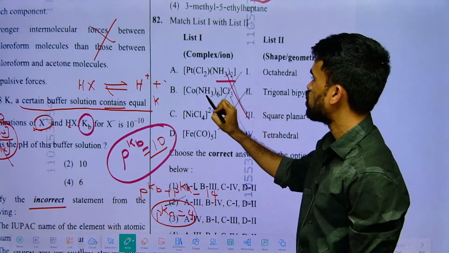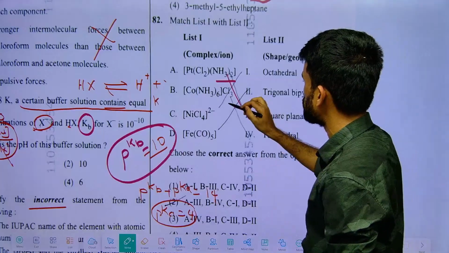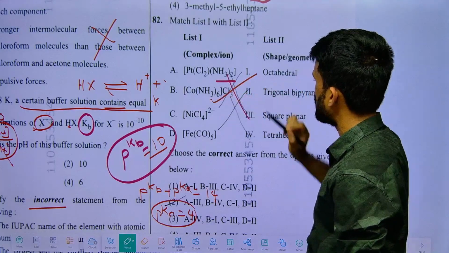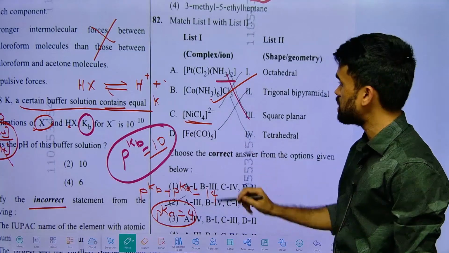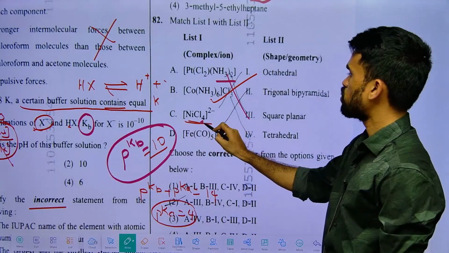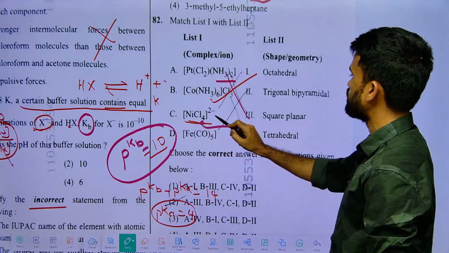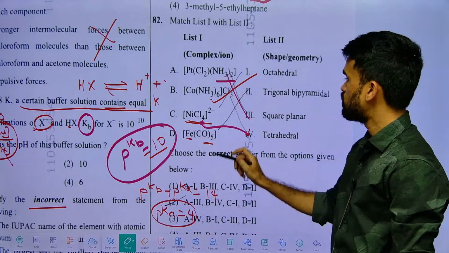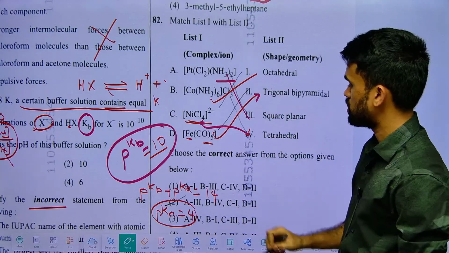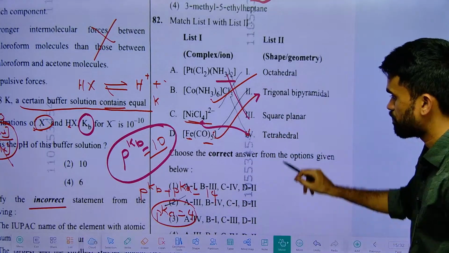Mostly I will take cobalt hexa coordinated complexes only. So this will have octahedral geometry. Nickel tetra coordinated complex, directly from the class, C 4 coordination number means it will be tetrahedral with weak field ligand. And here iron with 5 coordination number forms trigonal bipyramidal. That's it. Based on that you can match the option.